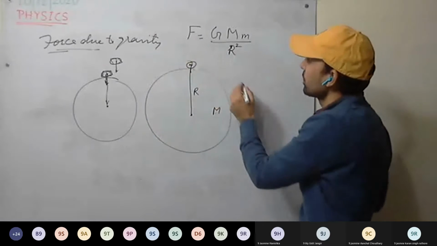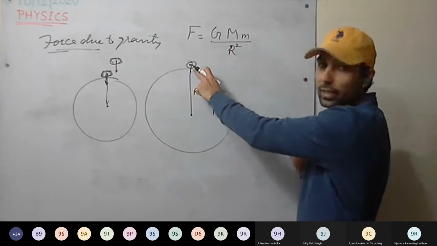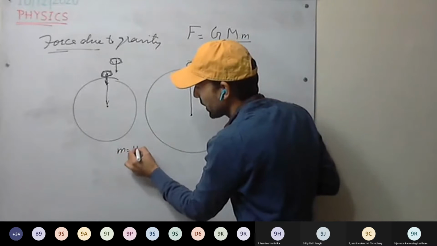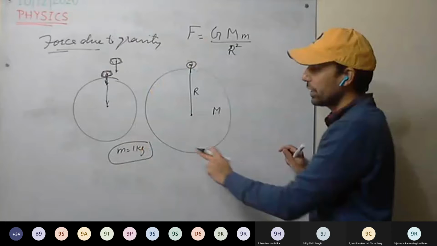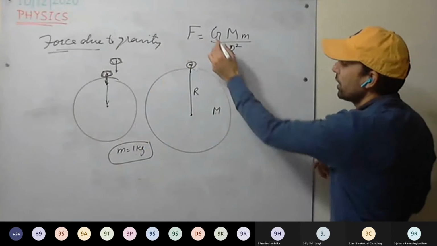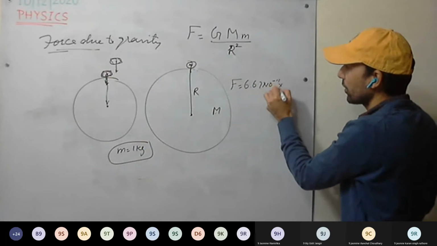So if we assume the radius constant, what will be the force on a body if its mass is 1 kg? If we calculate the force due to gravity on a mass of 1 kg, G is 6.67 into 10 raised to power minus 11.